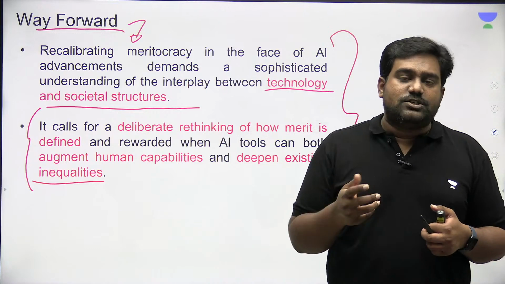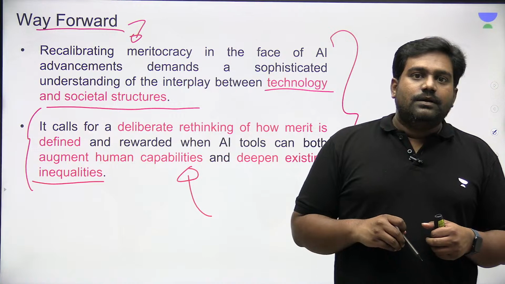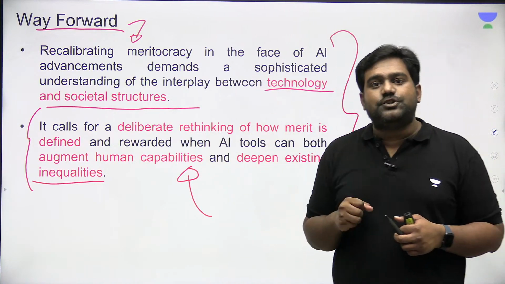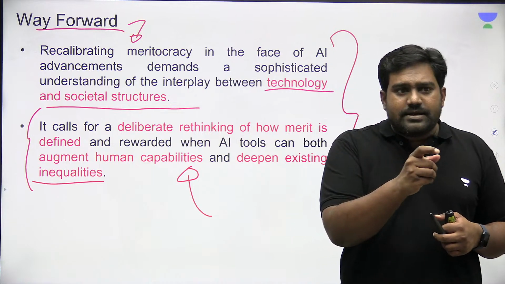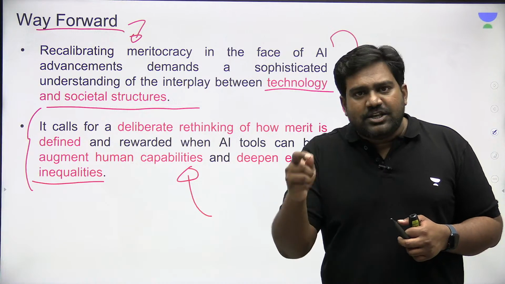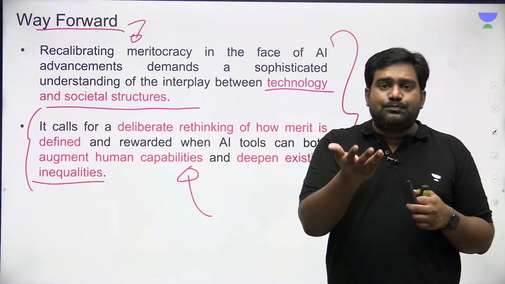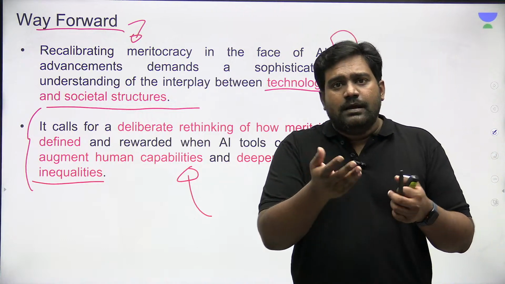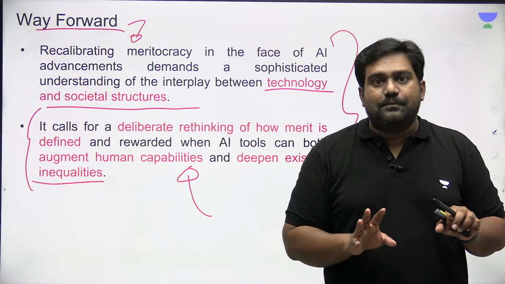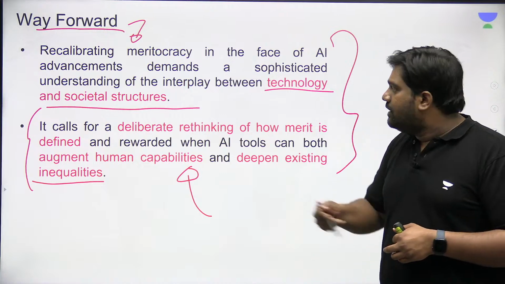We can fine-tune this. We can make this better by uplifting the weaker classes. For example, you would have studied about the policy of reservation, the policy of affirmative action. Reservation is provided to those sections of the society who are underprivileged, who are socially backward, educationally backward, economically backward. This uplifts the weaker sections and puts them on an equal footing with the privileged class. That gives an equal opportunity even in a merit-based system, right? So that is where reservation, or a quota-based system, plays a role.